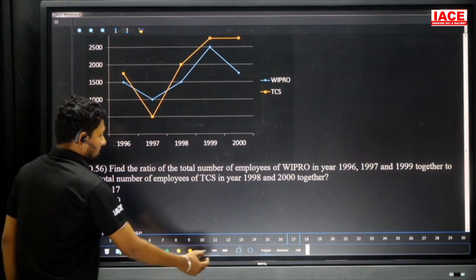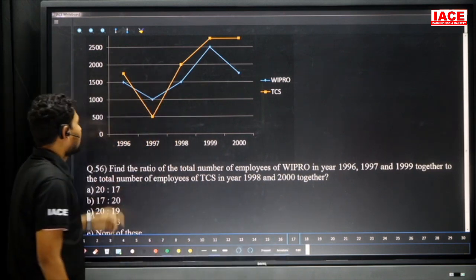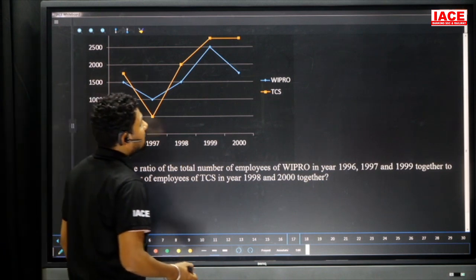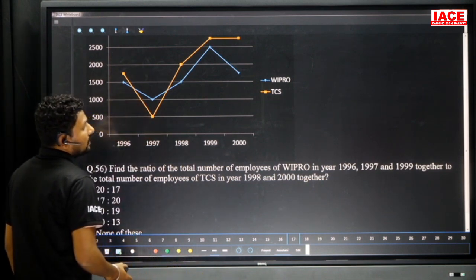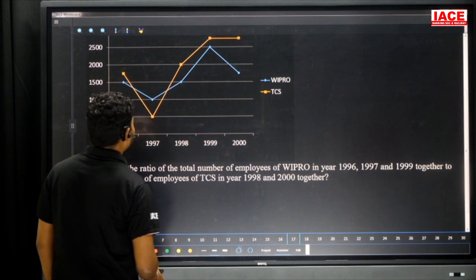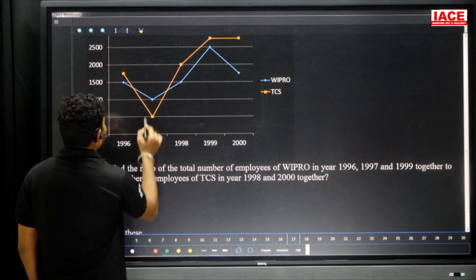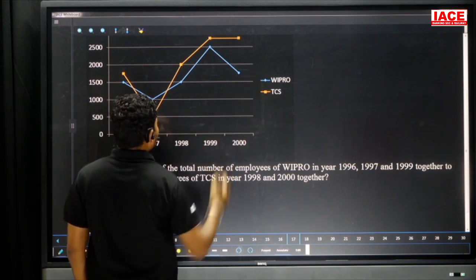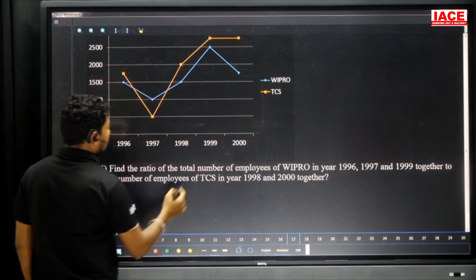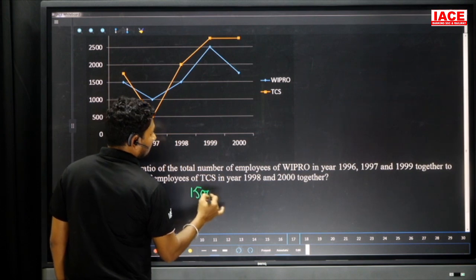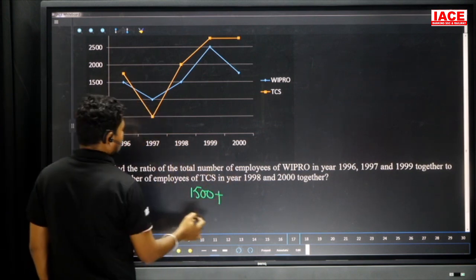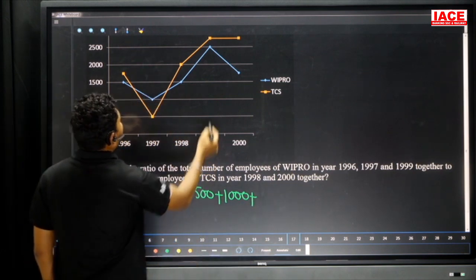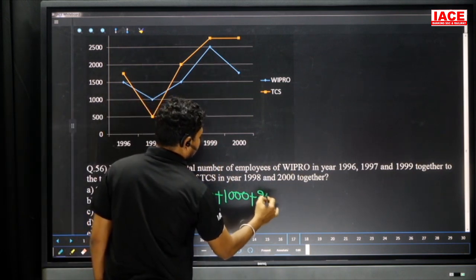So this is the question. Find the ratio of the total number of employees of Wipro in 1996, 1997 and 1999. So Wipro in 1996 is 1,500, plus the 1997 value, which is 1,000, plus 1999, which is 2,500.